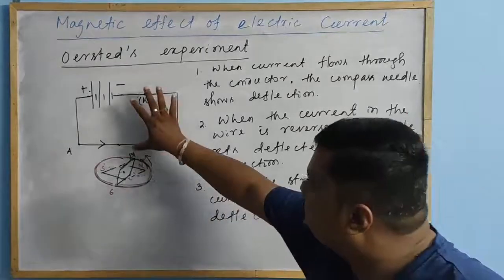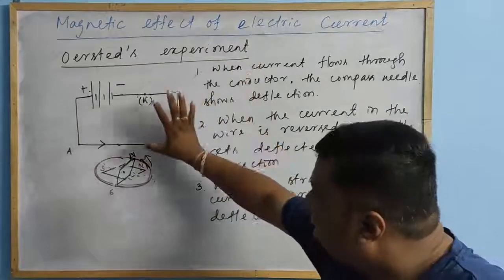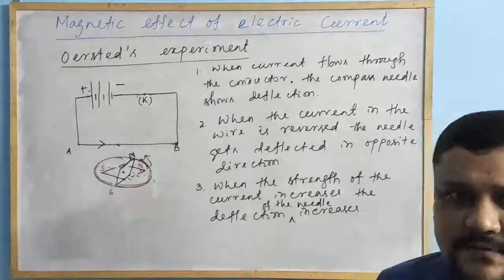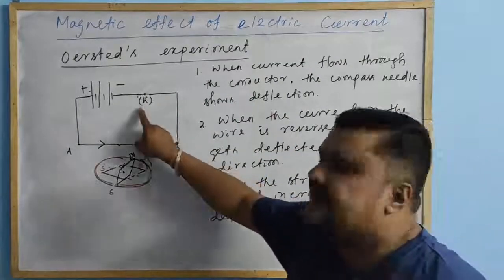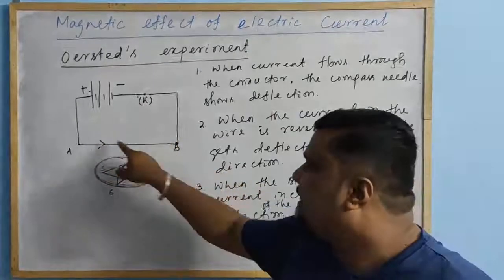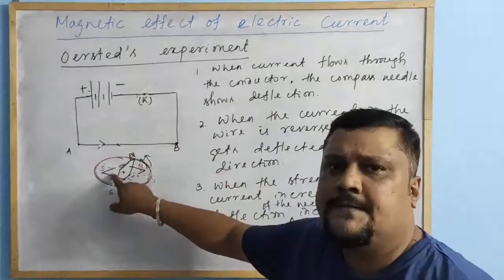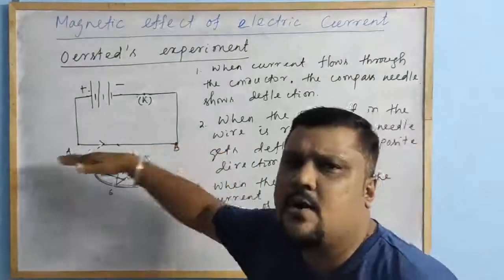So we will show the schematic diagram. First, there are 3 schematic diagrams, one by one. Initially, when the key is open, there is no current in the conductor, and the compass needle will be in the north-south direction.